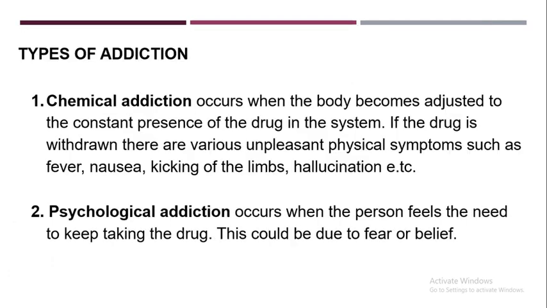All right, let's move on. So we have two types of addiction. The first one is called chemical addiction, which occurs when the body becomes adjusted to the constant presence of the drug in the blood system.